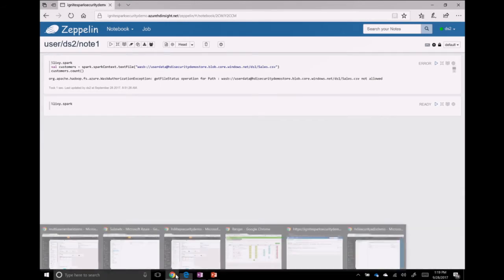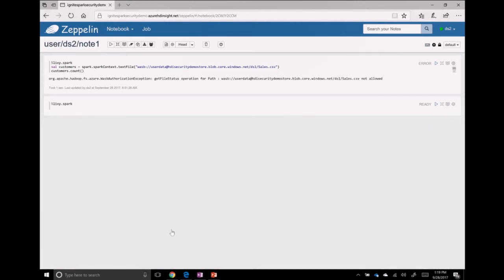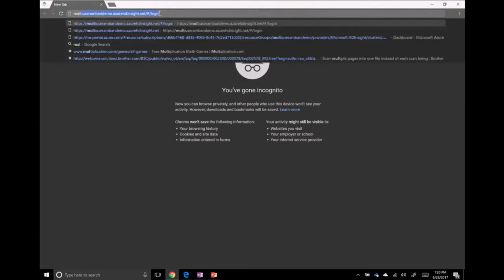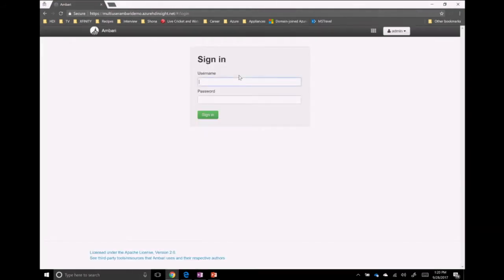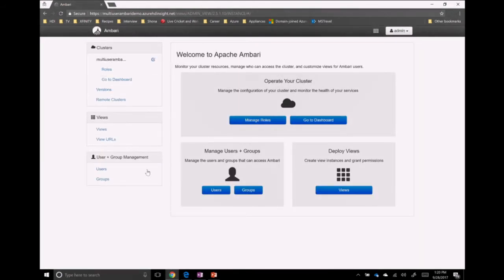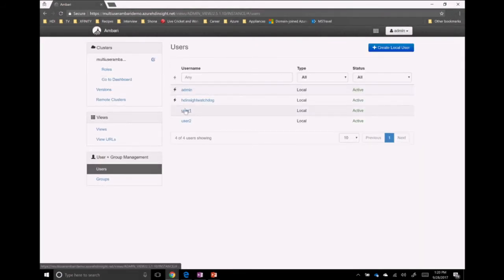Actually, let me log in again. When I log in on the account and go to Manage Ambari, you will see the users management page, and you will see user 1 and user 2 over here.